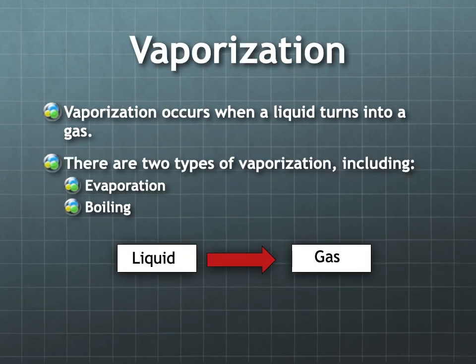So the next physical change that we're going to see is called vaporization. And vaporization occurs when a liquid turns into a gas. There are two types of vaporization that we'll see. These include evaporation and boiling. So we'll take a look at those in more detail.